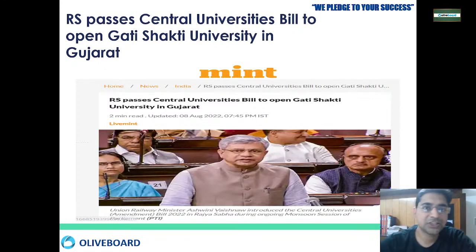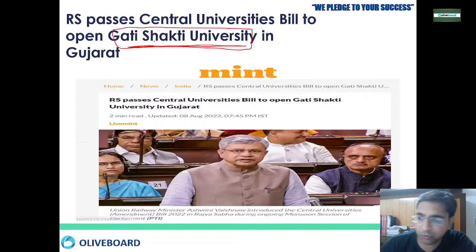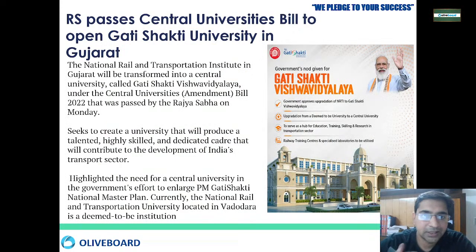Now, Rajya Sabha passes Central University Bill to open Gati Shakti University. This is also a very important news. So Gati Shakti University will be opened in Gujarat. Actually, this is not a new university that will be created. It will be simply converted. One university will be converted into another university.